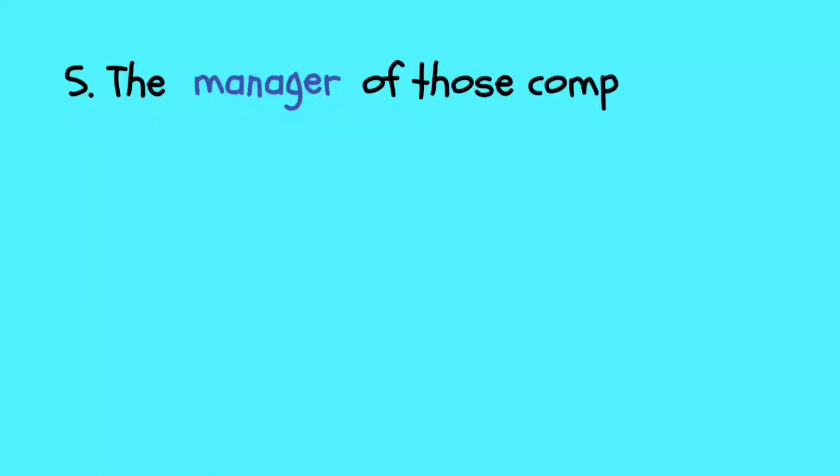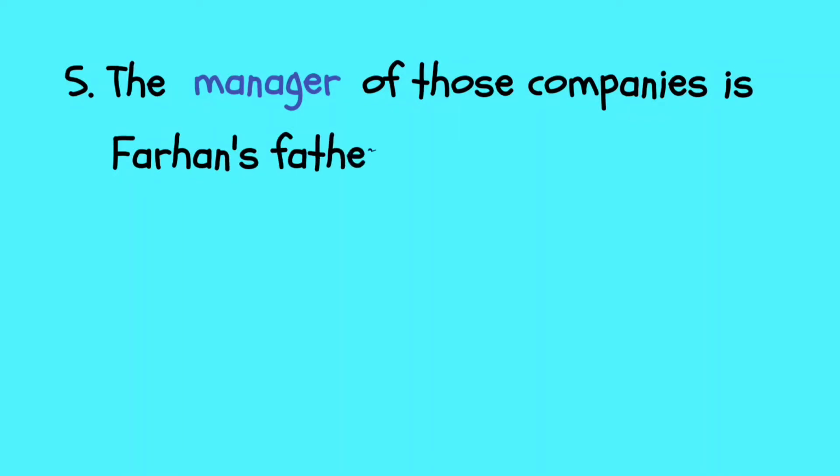Well, number 5, with a different modifier that may make us confused to determine whether the subject is singular or plural. Number 5, we have: the manager of those companies is Farhan's father. Where is the main subject? The main subject here is manager, the third singular person, but the verb is very close to companies. This can make us confused.